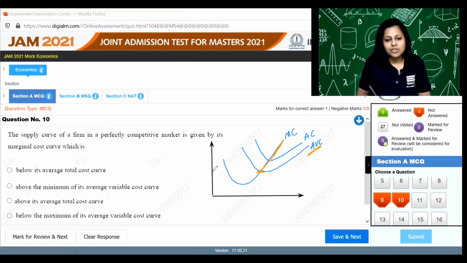The price which is equal to the minimum of the average variable cost is the shutdown price, and above it is the supply curve. So it is above the minimum of the average variable cost curve.